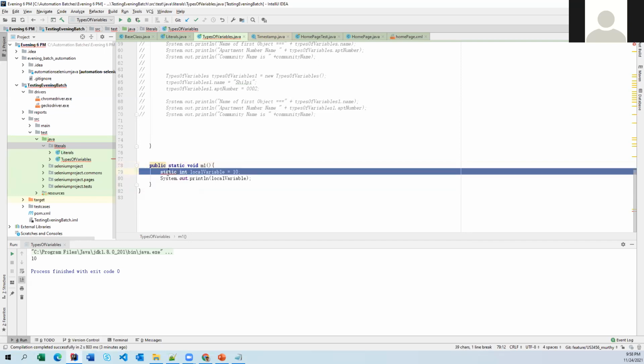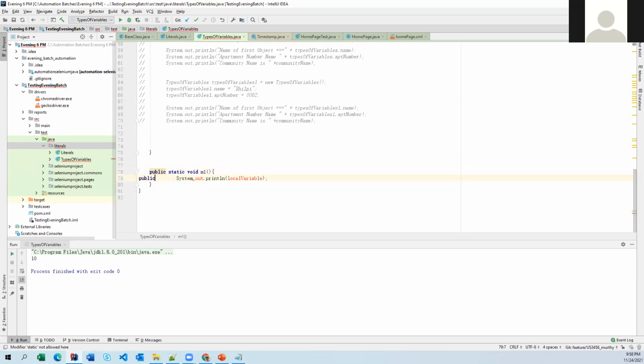Even it can't be public. You cannot assign private. You cannot assign static. There are some other keywords, but for now I don't want to go into them. You can assign only the final keyword.